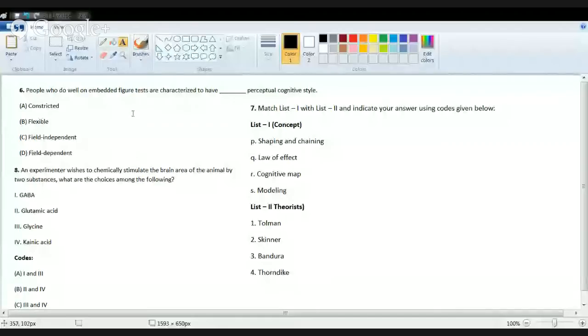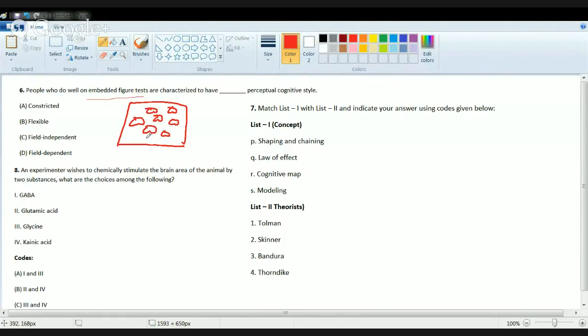So the next set of questions, the first question: people who do well in the embedded figure test have dash perceptual cognitive style. Now what does doing well in the embedded figure test mean? What is the embedded figure test? For example, there is a diagram in which there are small, say, balloons among a big picture, and those balloons are hidden.